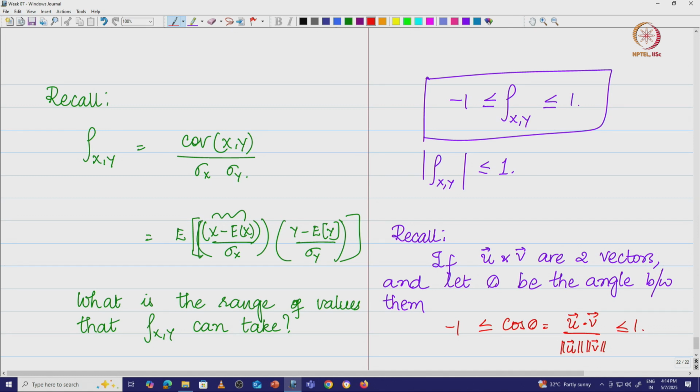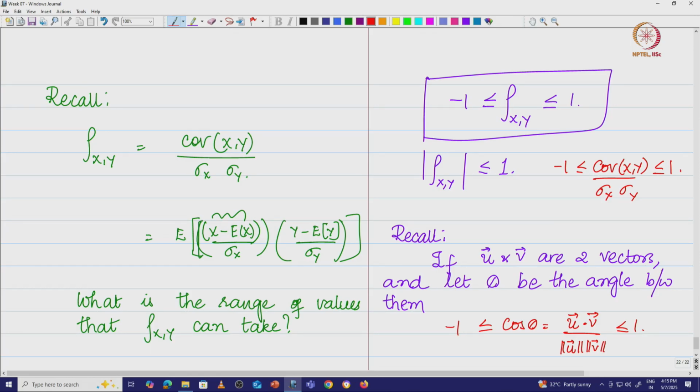And if you look at the expression that we have for the correlation coefficient, that also looks similar: covariance of x y divided by sigma x sigma y, with magnitude less than or equal to 1. You can see a striking similarity between these two. People typically use cosine similarity, which is the dot product of the vectors divided by the magnitudes of the two vectors. So there is a close similarity between these two ideas.